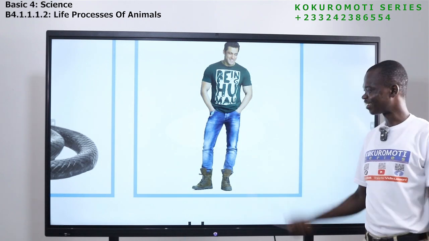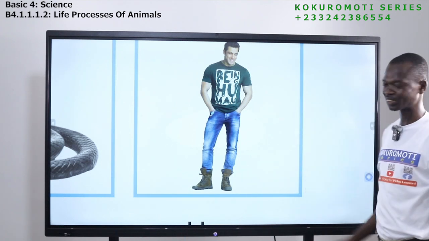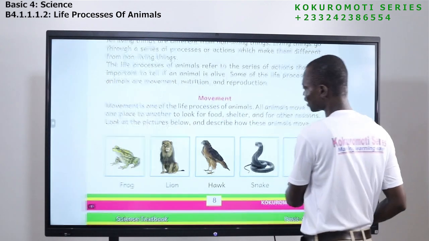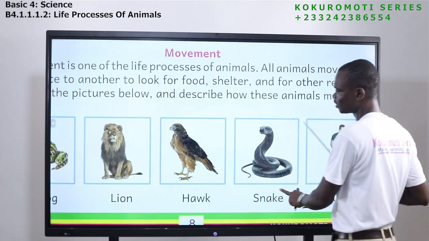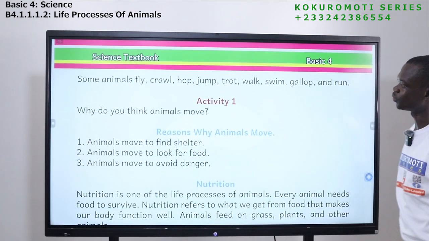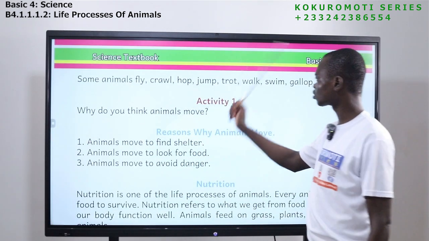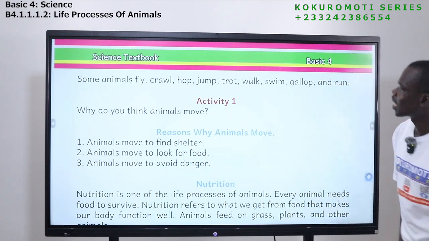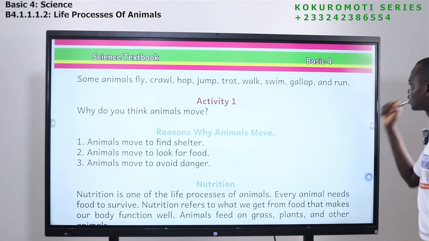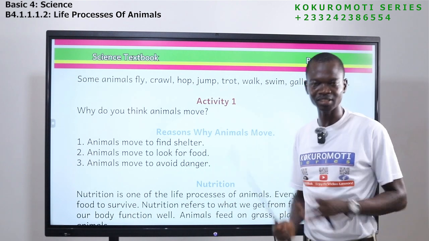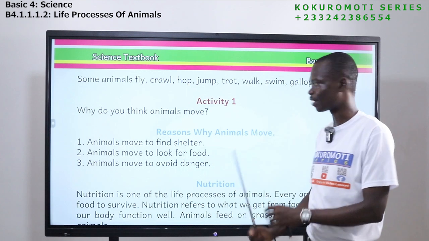Yes. Another animal is here. Human beings are also animals. We move by walking, running, jumping, hopping, but we don't fly, we don't slither, we don't crawl. That is what you should know. So some animals fly, others crawl, others hop, others jump, others trot, others walk, others swim, others gallop, others also run. So these are how animals move from one point to another.